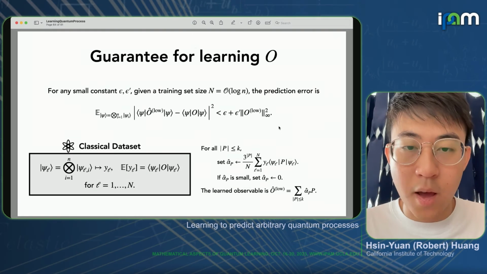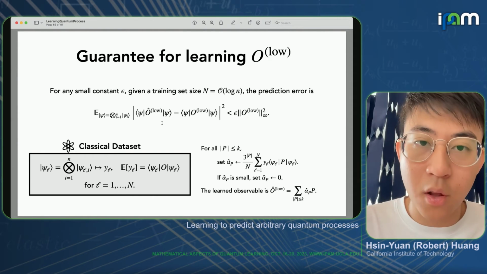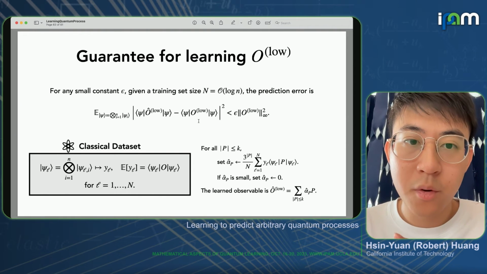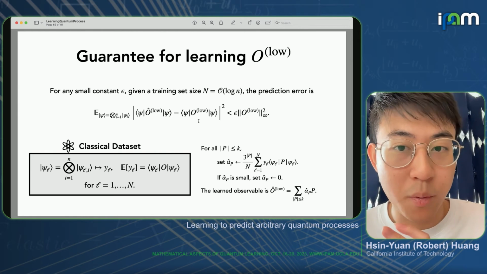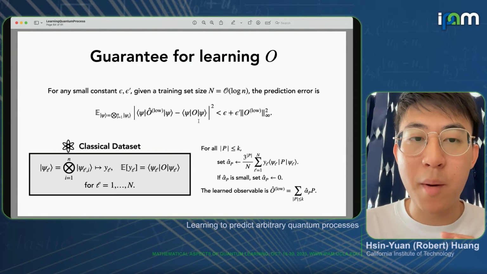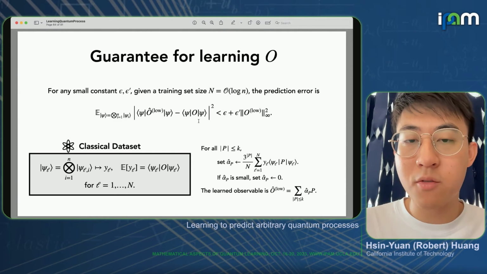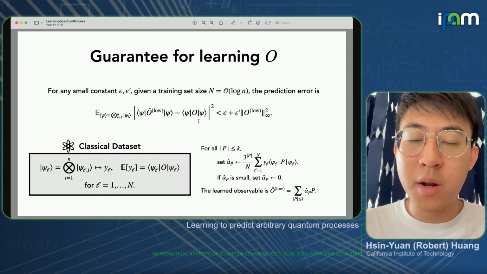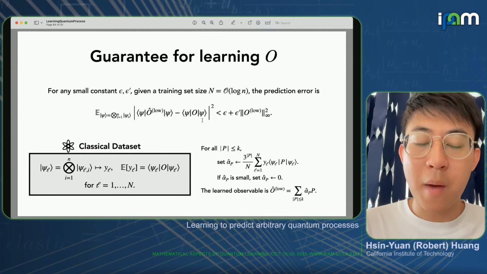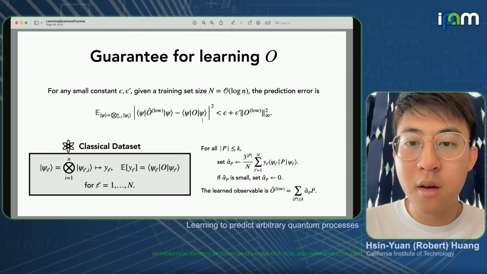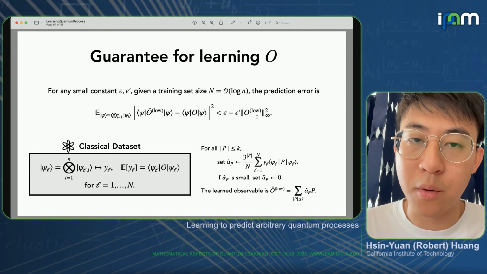More precisely, one can also then combine. Note that here we're comparing just the learned low-weight observable and the true low-weight observable. And note that the true low-weight observable is close to the true observable O. So by combining that, we have this theorem which says that for any small constant epsilon prime, given a training set size of order log n, the prediction error, between the thing that we learned and the true function based on this highly complex quantum process, will be upper bounded by epsilon plus epsilon prime times the spectral norm squared of the low-weight observable.